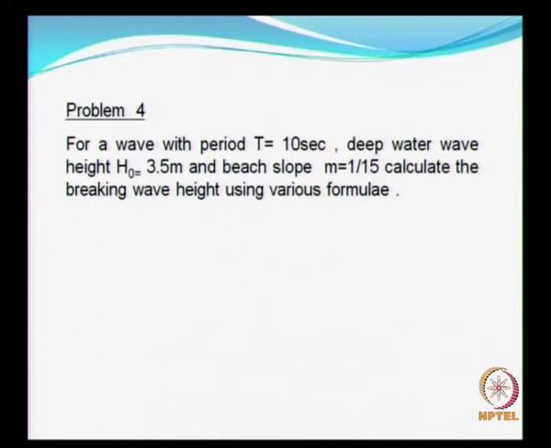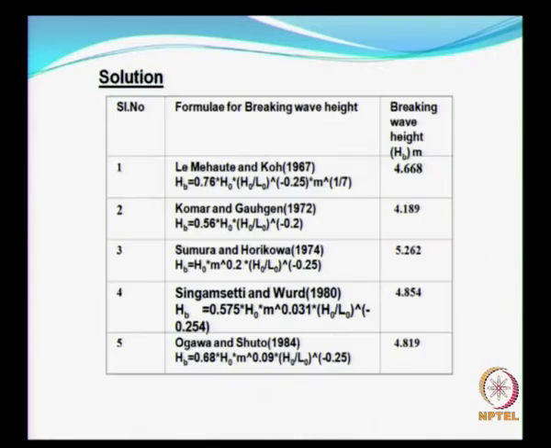So we will look at a final problem for today. For a wave period of 10 seconds, the deep water wave height is given and the beach slope is 1:15. Calculate the breaking wave height using various formulae. Earlier we have seen about 3 formulae. Now I will list a few formulae. I will not try to solve because it is just application of some simple formulae, but you will get the variation in the wave height predicted by some of these formulae.